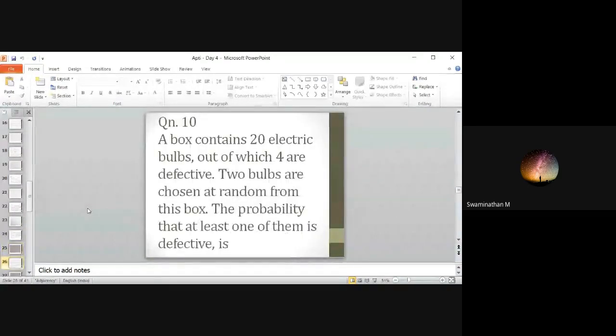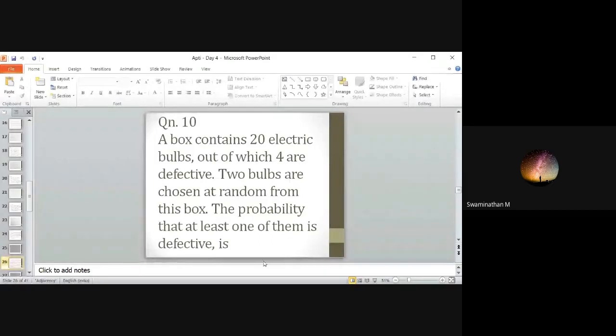A box contains 20 electric bulbs, out of which 4 are defective. 2 bulbs are chosen at random from this box. The probability that at least one of them is defective. Here a condition is given, at least one of them is defective. So the possibility is 1 defective, 2 defective, 3 defective, or all the 4 can be defective. Sorry, you are doing only 2. Okay. So 1 defective, 1 good bulb, or otherwise both are defective.